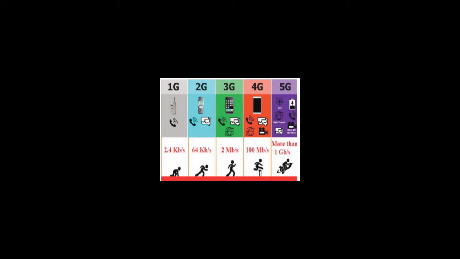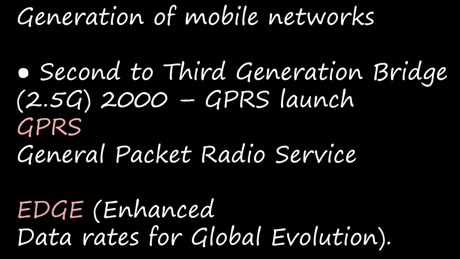2G is second generation in the year 1991, and this is the GSM launch, right? And the next one is the second to third generation bridge, that is 2.5G. The second generation we say is 2G, and the third generation we say is 3G, right? And this one is the second to third generation bridge, that is 2.5G, right? And this was in the year 2000, and this is the GPRS launch, right?